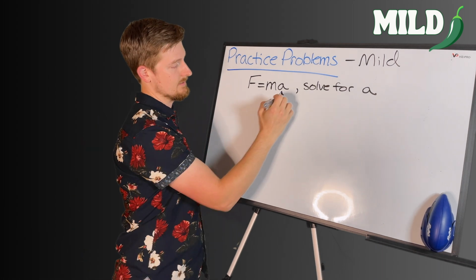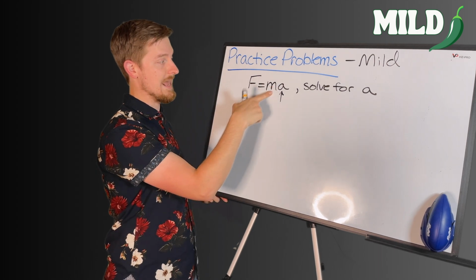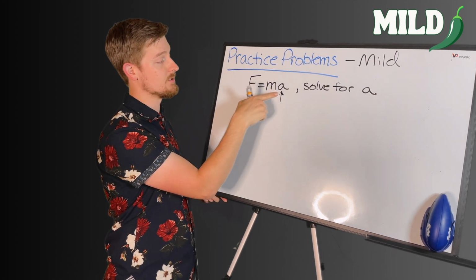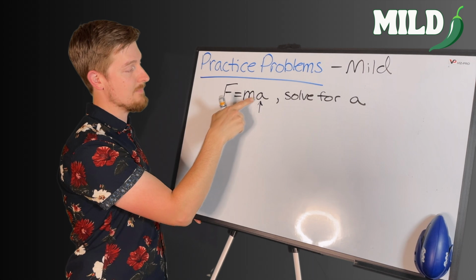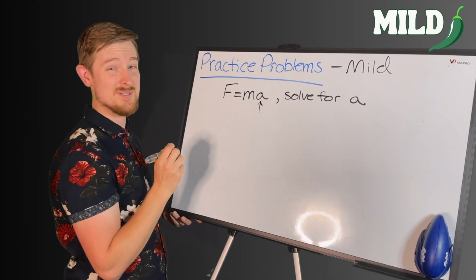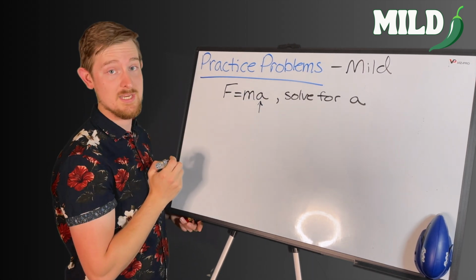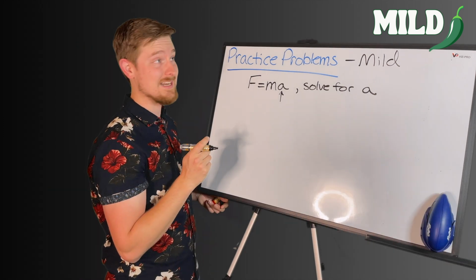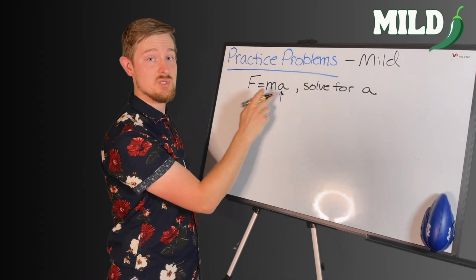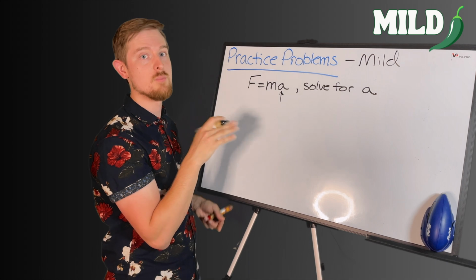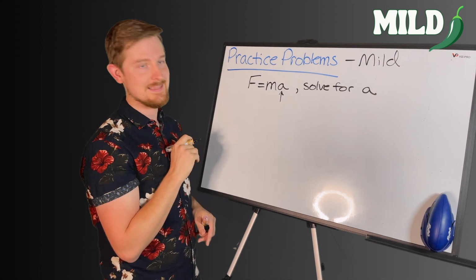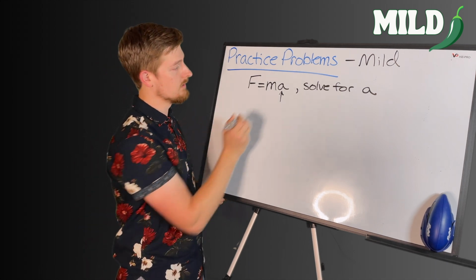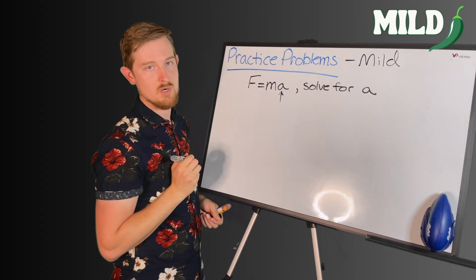A is my answer, and I need to move M to the other side in order to solve for A. Now I can see here that M and A are being multiplied by each other. I know it doesn't look that way because there's no multiplication sign drawn, but in algebra, if two letters, two variables, are next to each other with no plus, minus, division sign, anything like that, then we can assume there's a tiny little multiplication mark between the two.